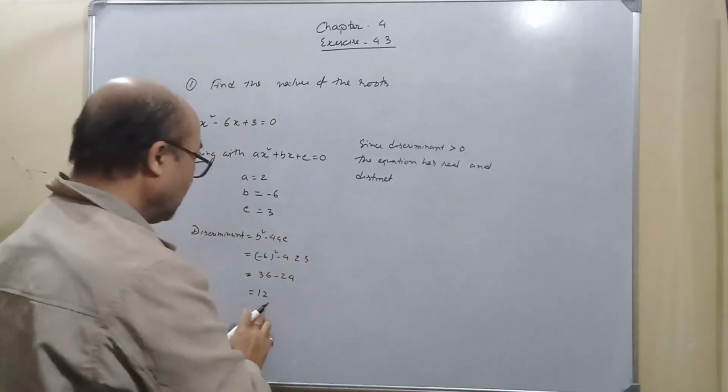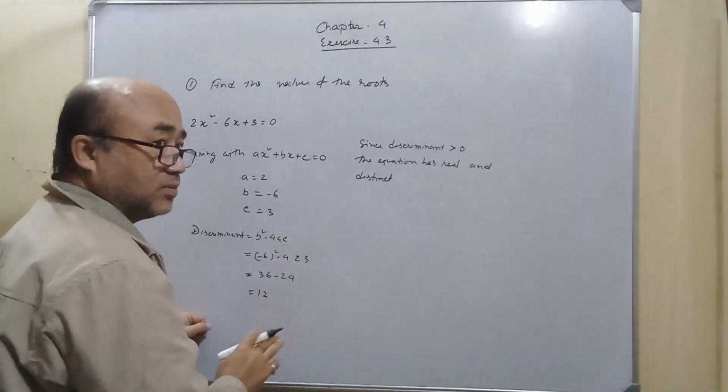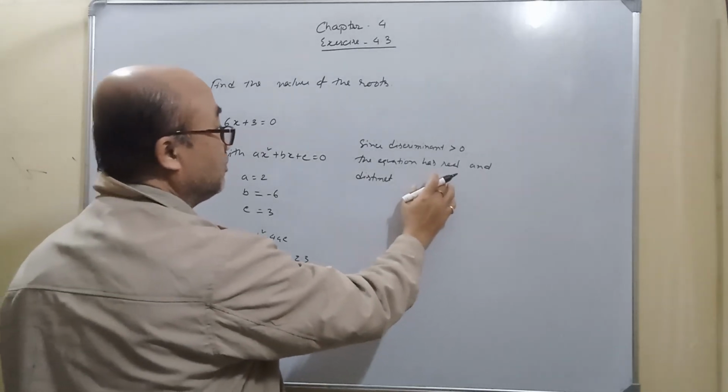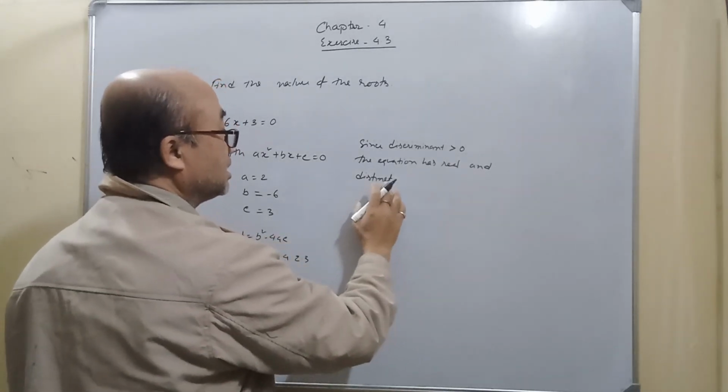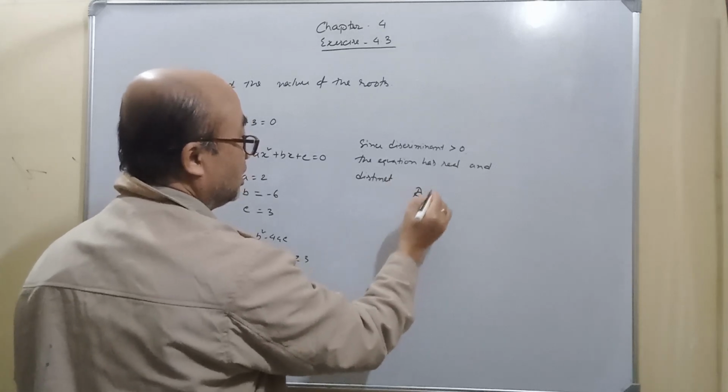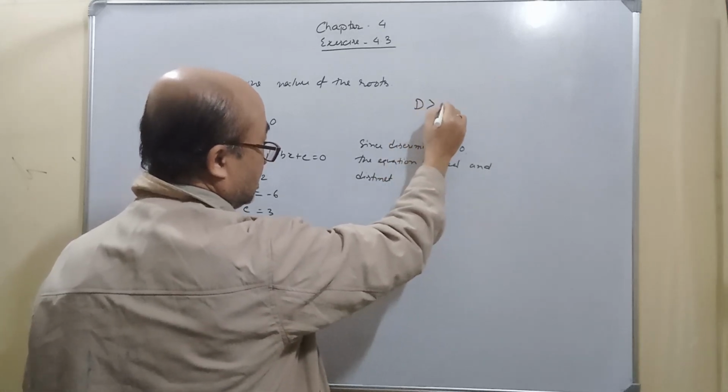So the equation will have real roots, 2 roots at the most, and both the roots are real and distinct, and that is your answer if d is greater than 0.